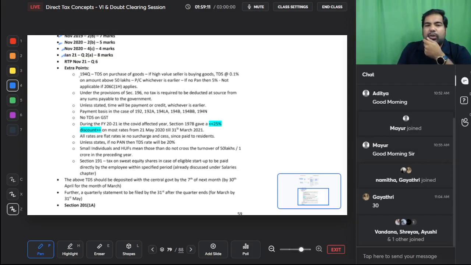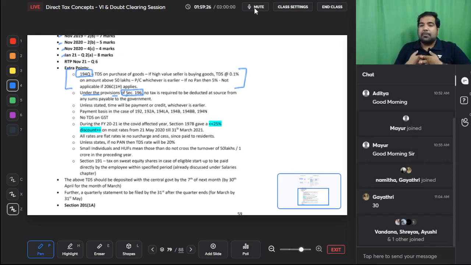There is 194Q, but we will see this when we see TCS because it's related to the TCS section. So we will see that and we link it to Q. Under the provisions of 196, very important, guys, section 196, because we've done 192, 193 and 194.